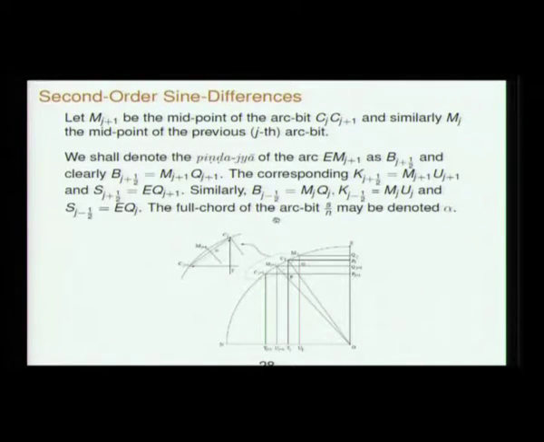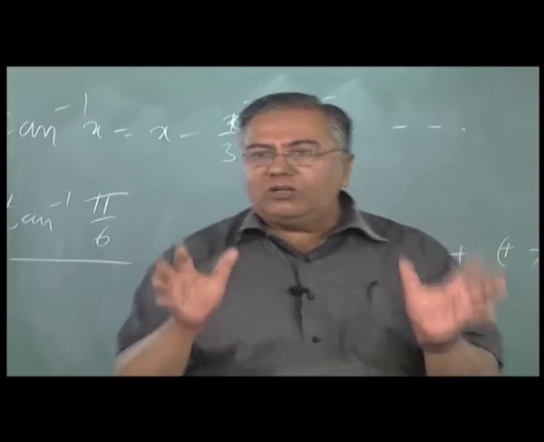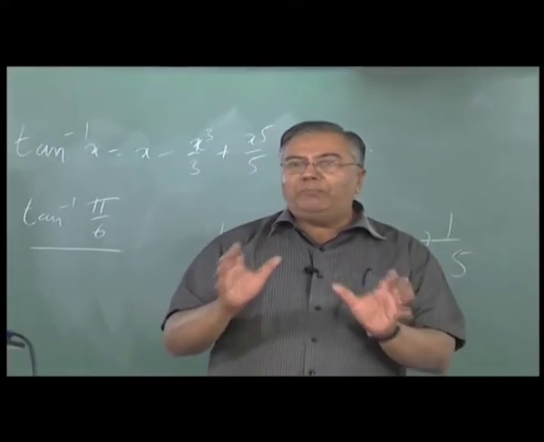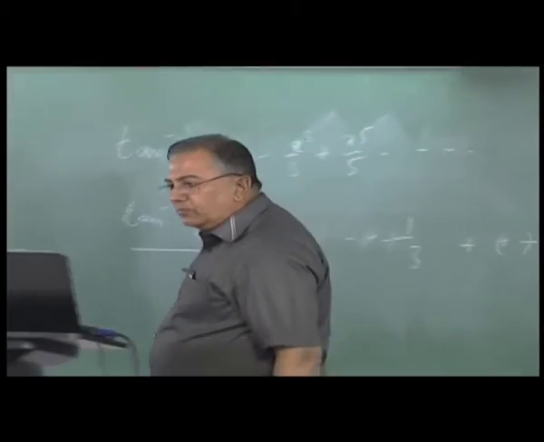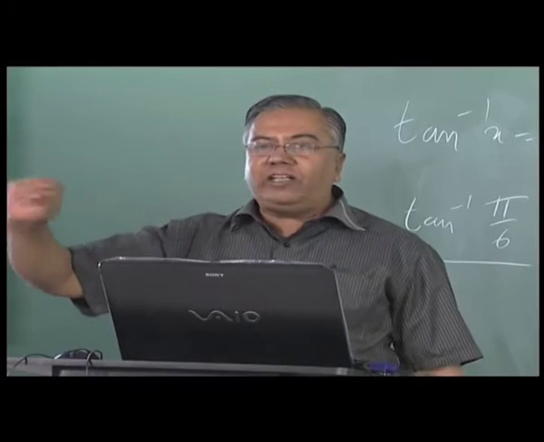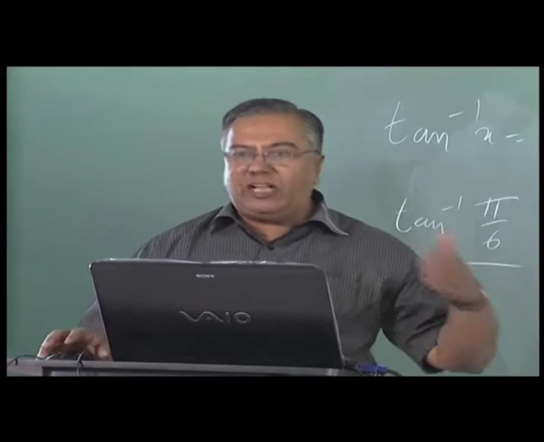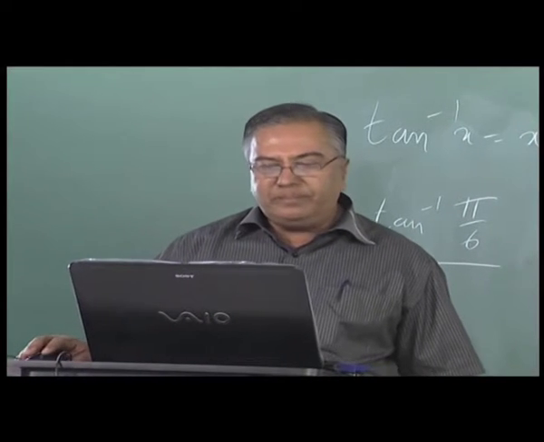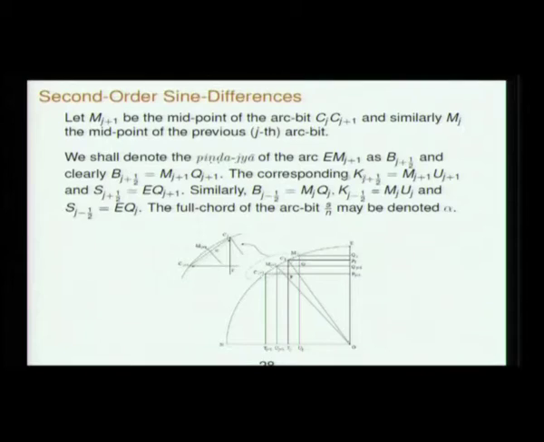Pinda means gross, or a lump. The Jyas at the in-between points are the desired points; these are the tabular Jyas, the lumped ones. Now the Jyas and Kotis at the midpoint, Mj plus 1 and Mj, we can denote them by Bj plus half, Sj plus half, Bj minus half, Sj minus half.